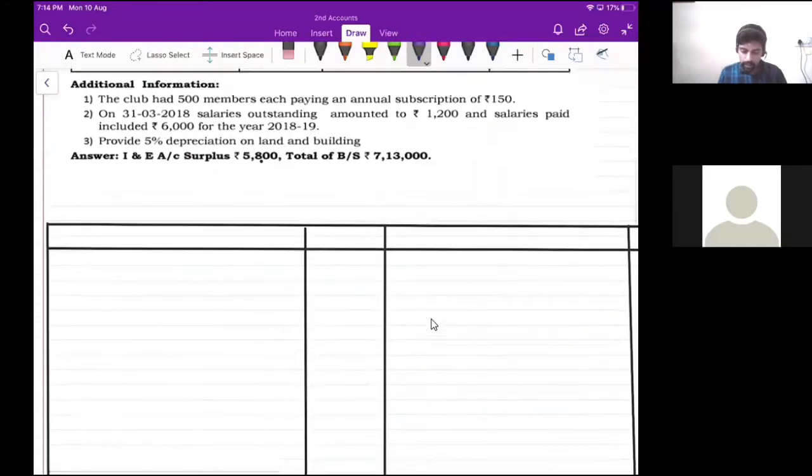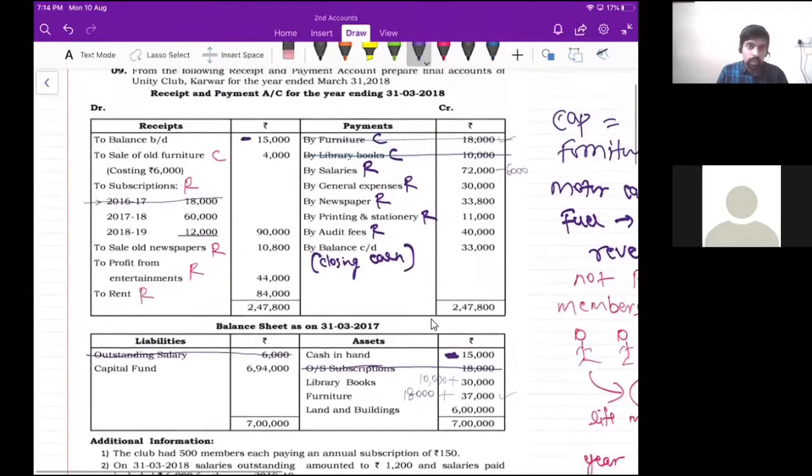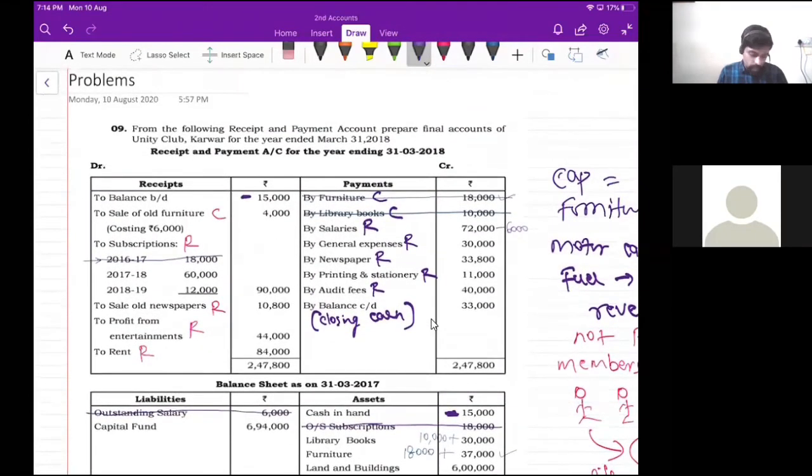Now, after this, please make the columns. We have to prepare the income and expenditure account as well as the balance sheet. Got it? What is the name of the NPO here? See question number 9 heading. From the following receipts and payment account, prepare final accounts of Unity Club Karwar for the year ended 31st March 2018. Correct?